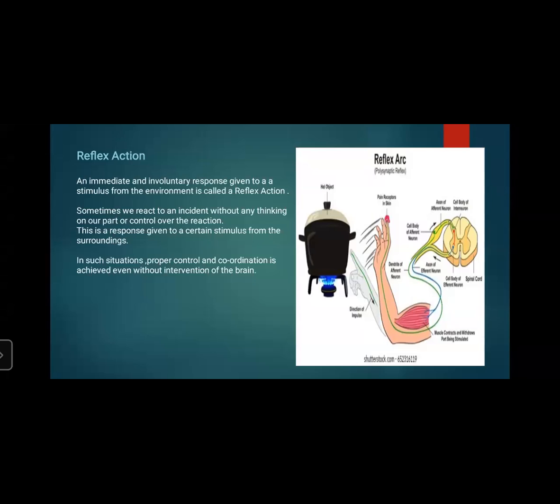So you can see in the picture, the reflex arc is shown. Means a burner is there. You can see a hot object is there. When we touch it, suddenly, if by mistake we touch it, what will happen? Then we will feel the pain at the receptor in our skin. Then quickly we will react. What will happen after that?